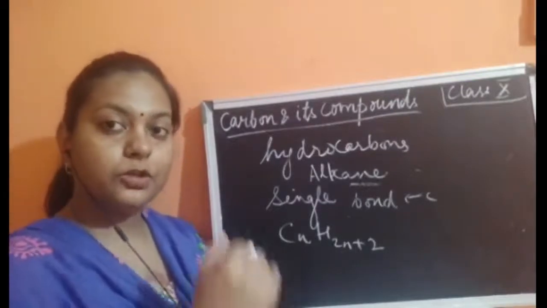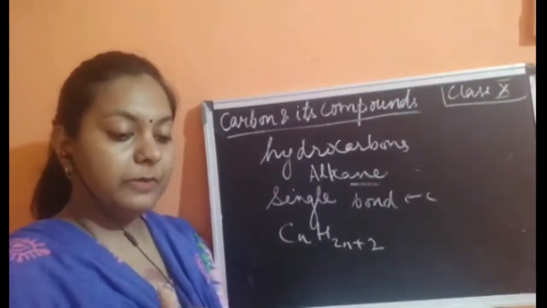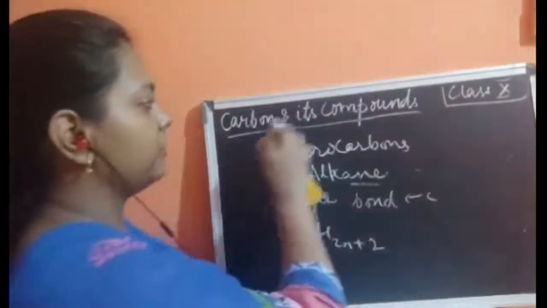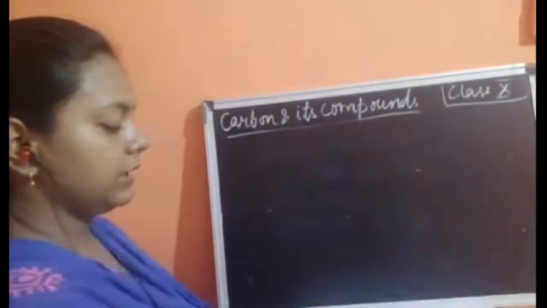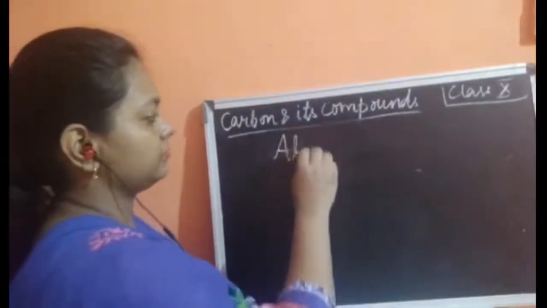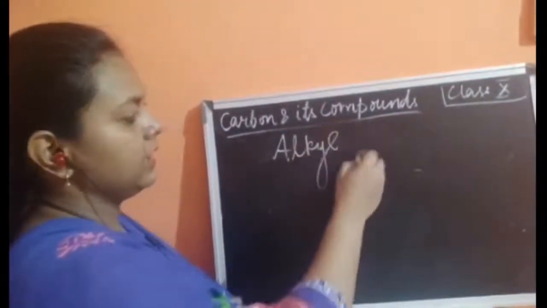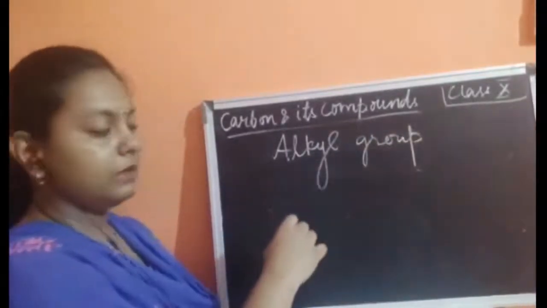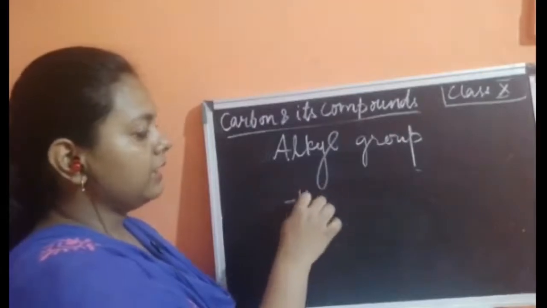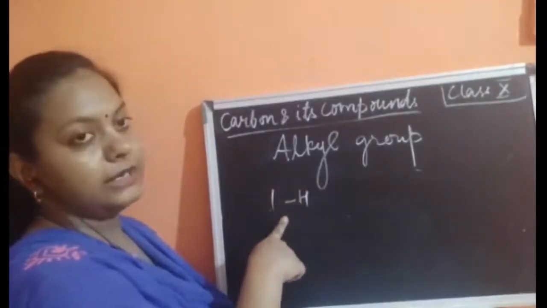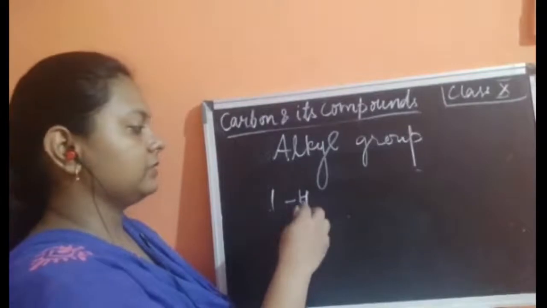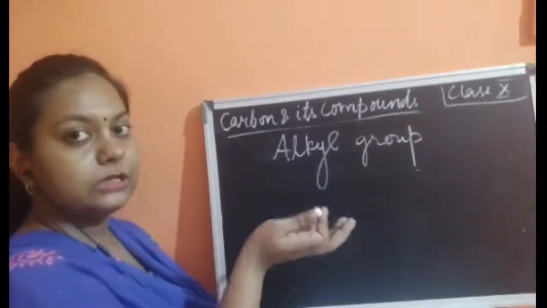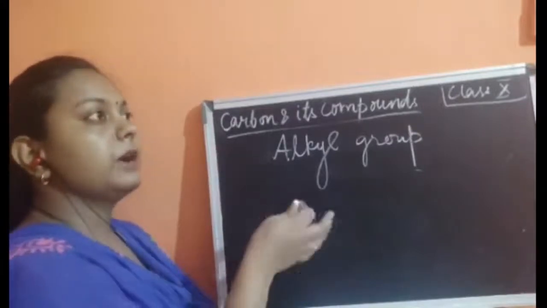Fine. And we have also made some of the members of this alkane, and I also told you about one more type, that is the alkyl group. What is this alkyl group? The alkyl group was the same methane, propane and butane, from which one H atom is subtracted. So one atom of hydrogen is just less in number, so it becomes an alkyl group.